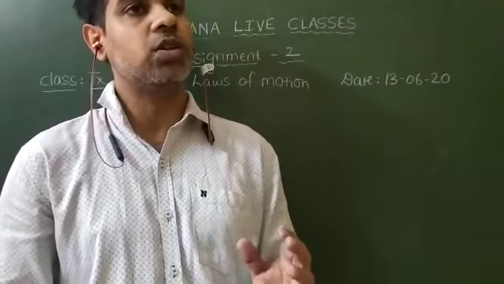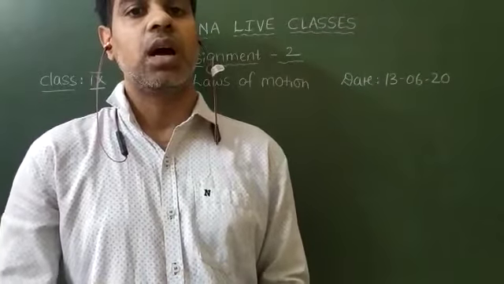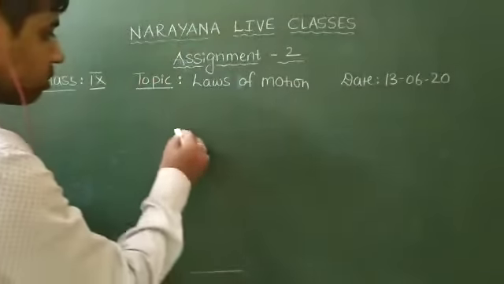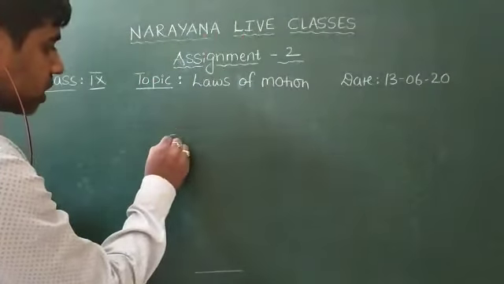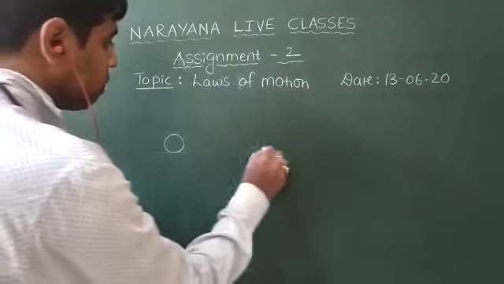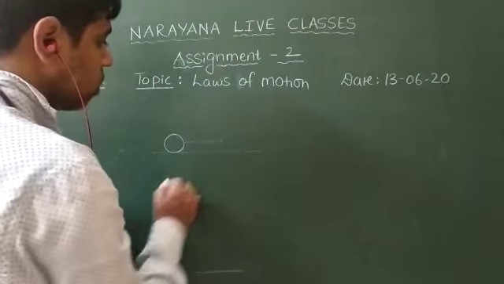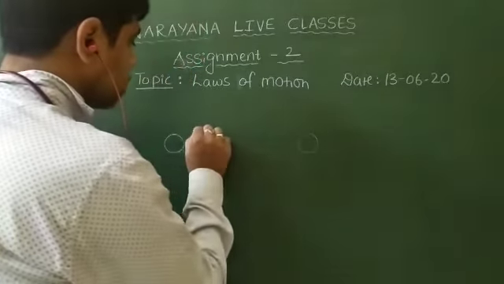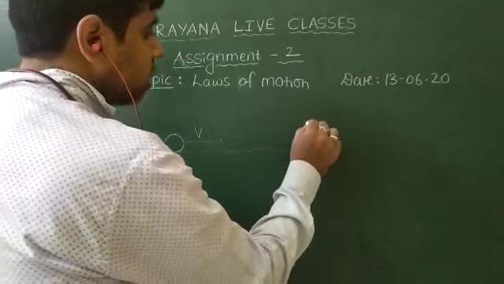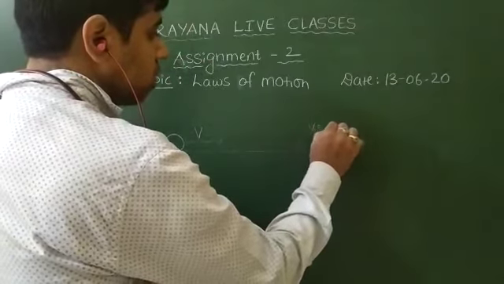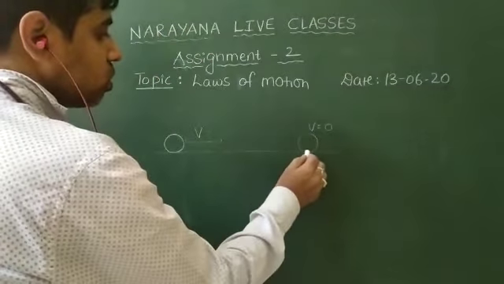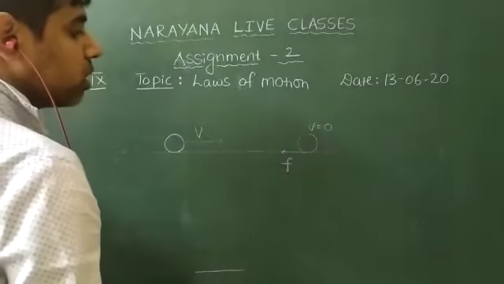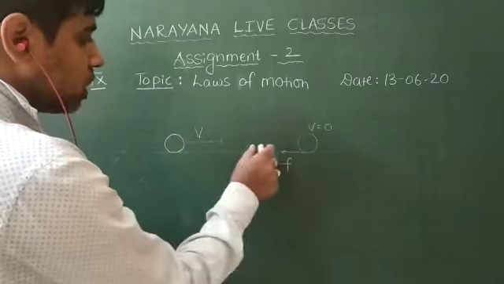How does Newton's first law give the explanation about force? Suppose an object is rolling on the floor. After traveling a certain distance, it naturally comes to rest. Here the velocity is v, and finally the velocity becomes 0. That means the frictional force acts in the backward direction.